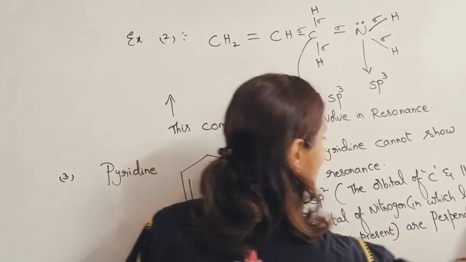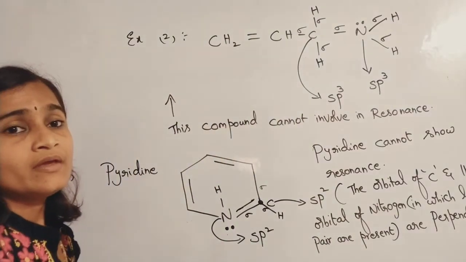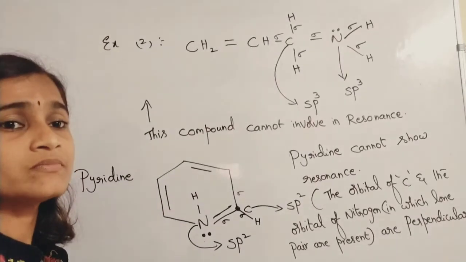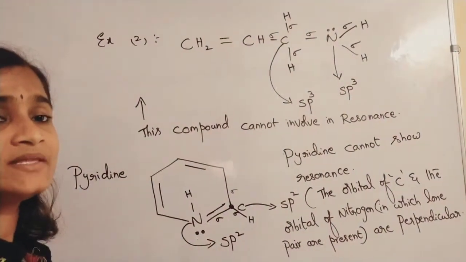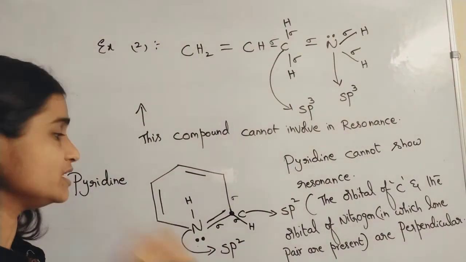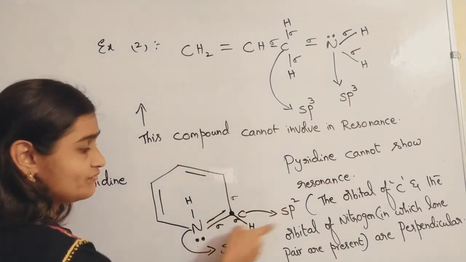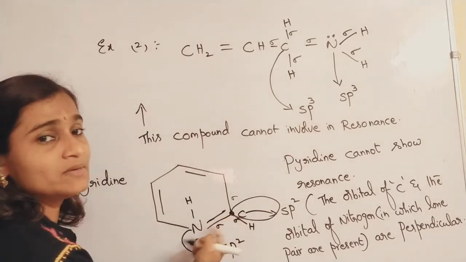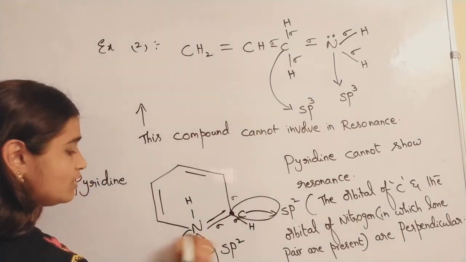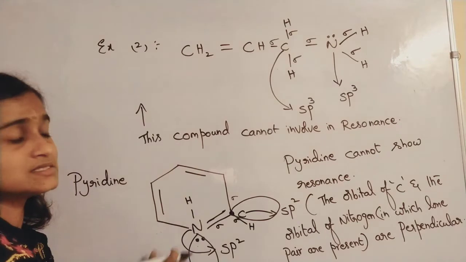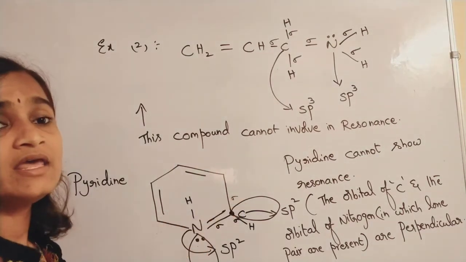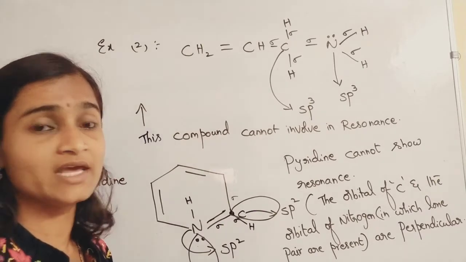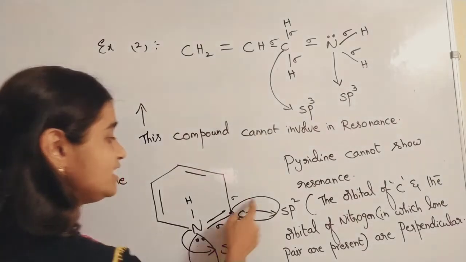That means they are not in the same plane. Okay now, these two are perpendicular to each other, so what happens there? The orbital of carbon is like this and the orbital of nitrogen is down like this. These two are in different planes. If they are in different planes, please understand the point carefully.